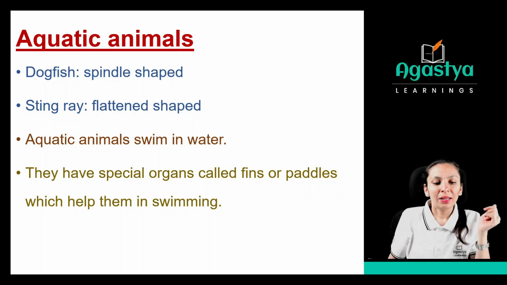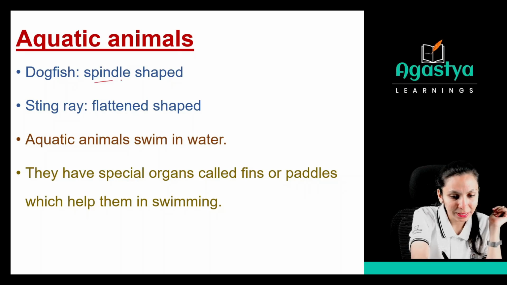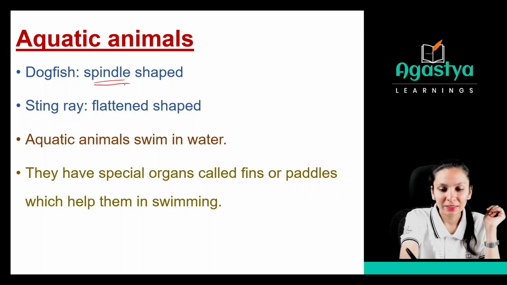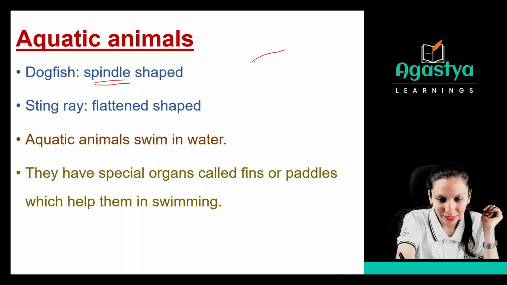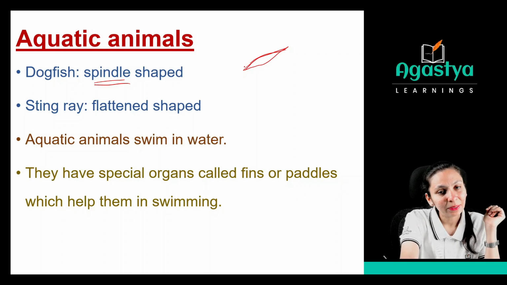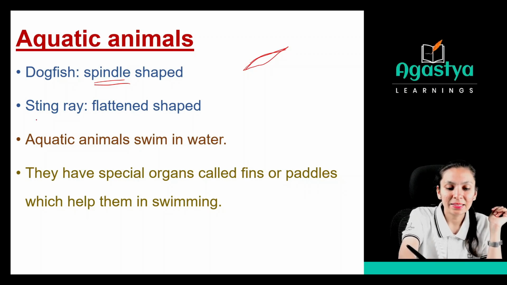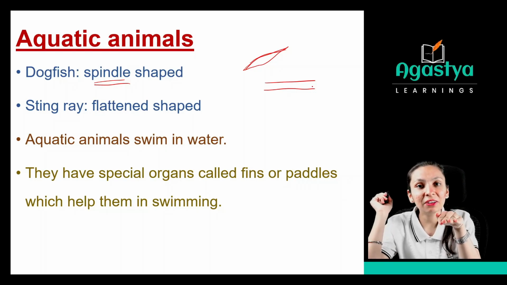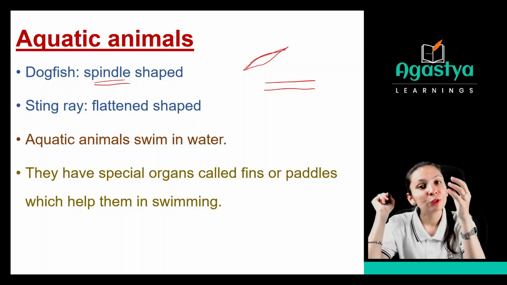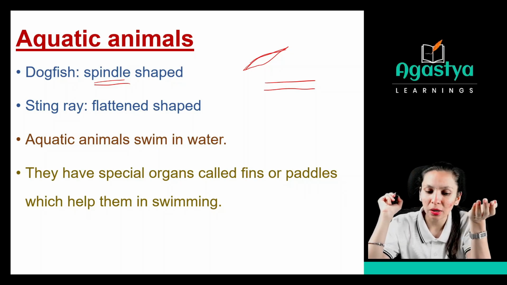Now see, this dogfish has a spindle shaped structure, right? The spindle shaped structure will be like this, right? Then this stingray has a flattened shape. Flattened means having a flat surface, right? So the stingray is also an aquatic animal which is living in water.